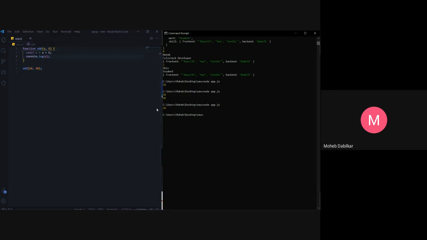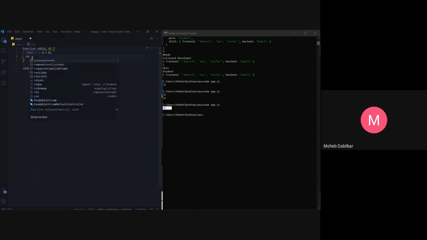Okay. So we just console logged it over here. But we want to get something out of the function. So what we do is return c. So this c is now being returned. So I can now say const add equals add 10 and 20.